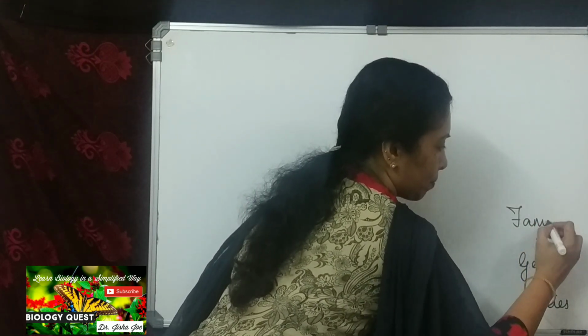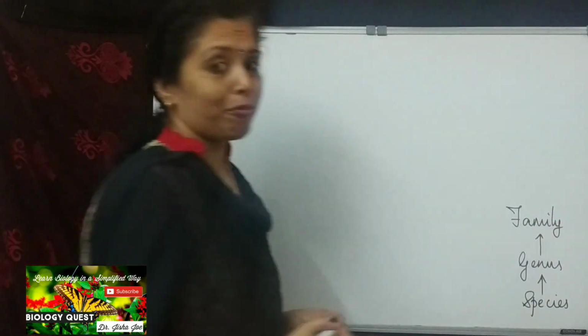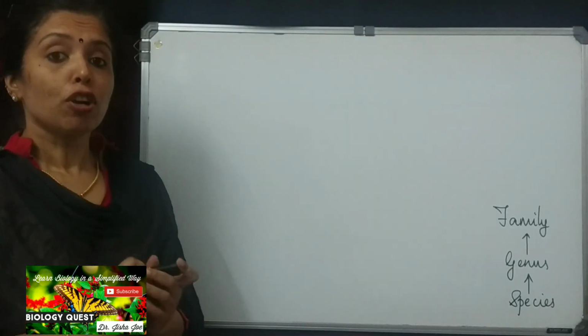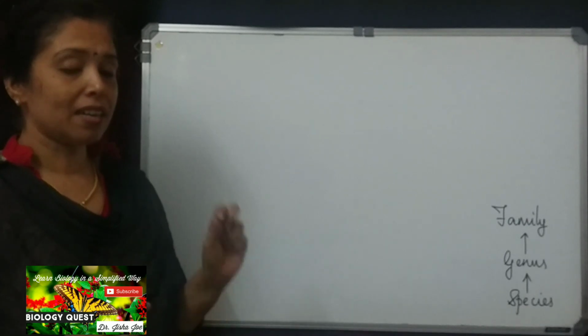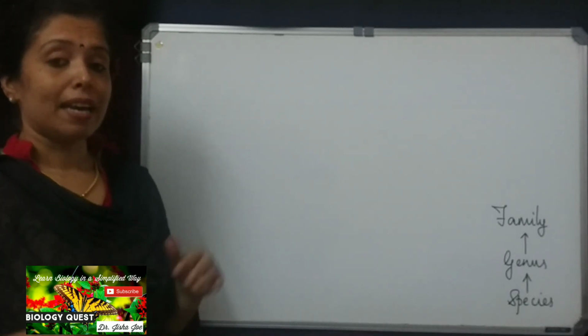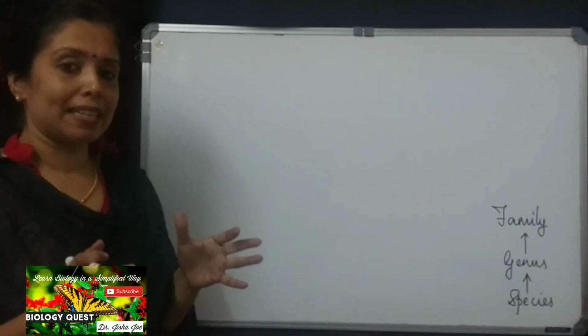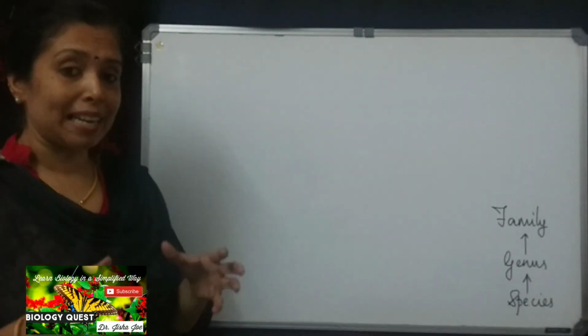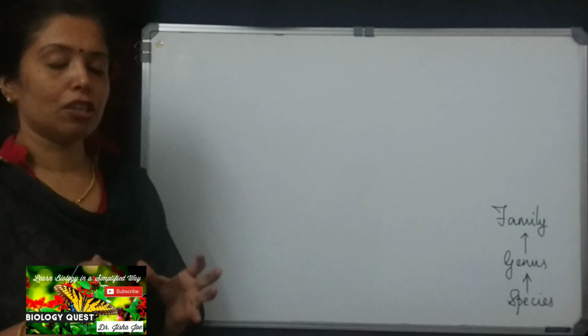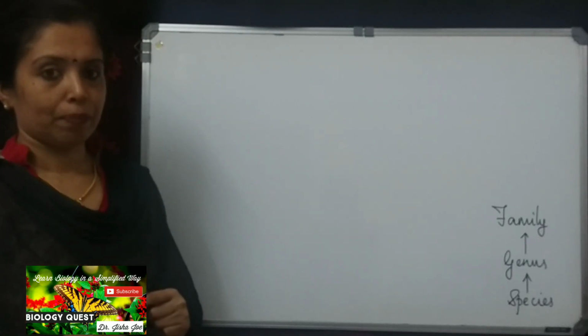Family. Now, what is a family? An assemblage of closely related genera. Genus is singular, genera is plural. An assemblage of closely related genera forms the family. So, closely related genera come together to form a family.